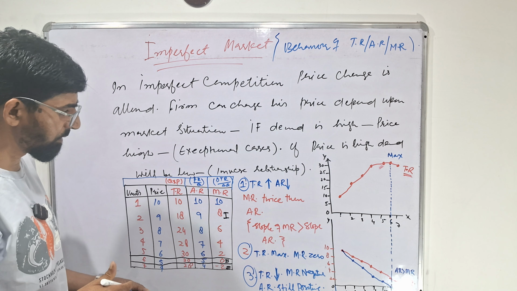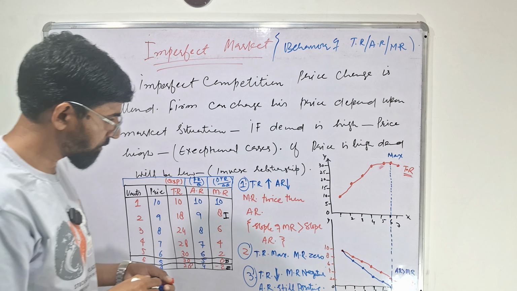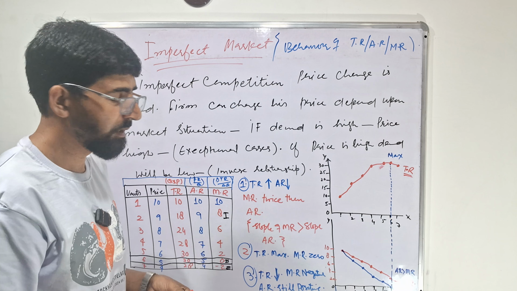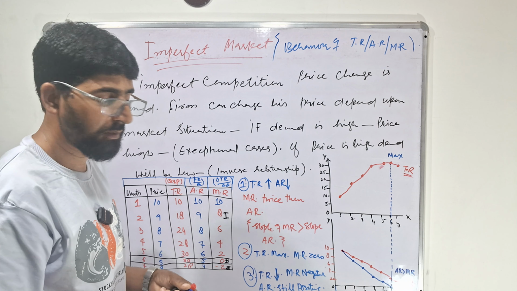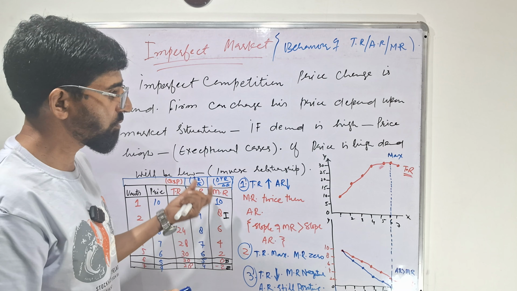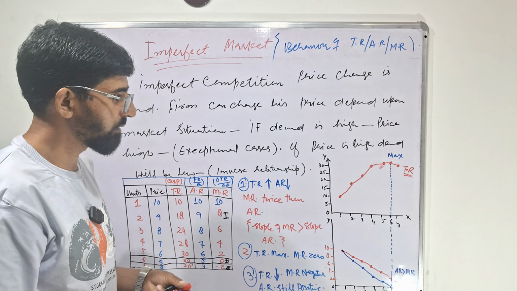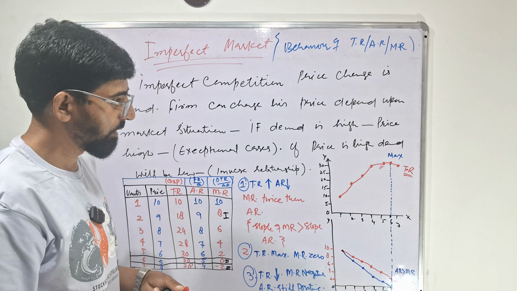I think with this, the unit comes to an end. Now we have to take the last concept, producer's equilibrium. Just like we read consumer's equilibrium, now we have to read producer's equilibrium. With that unit, paper A comes to an end.